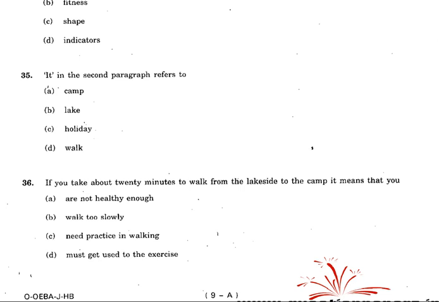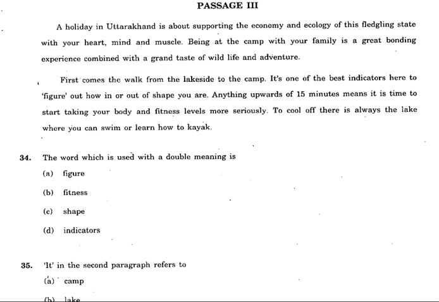Okay, let's move on to the passage now and let's understand the passage and let's answer these questions. And what is the first question? Which word has a double meaning? Let's read the entire passage. A holiday in Uttarakhand is about supporting the economy and ecology of this fledgling state with your heart, mind, and muscle.